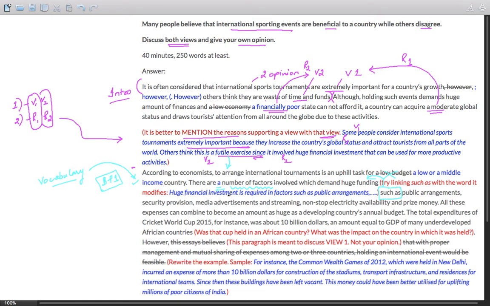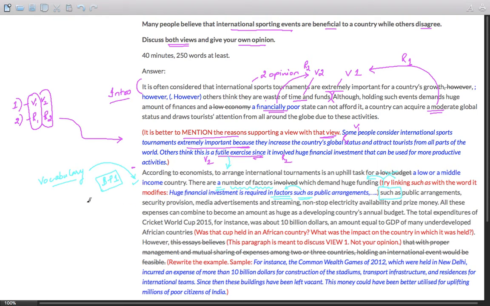So huge financial investment is required in factors such as. Now here they are placed next to each other. So what is public arrangement? It's a factor. Similarly, security provision, it's a factor. Okay, so placement of such as is extremely important.